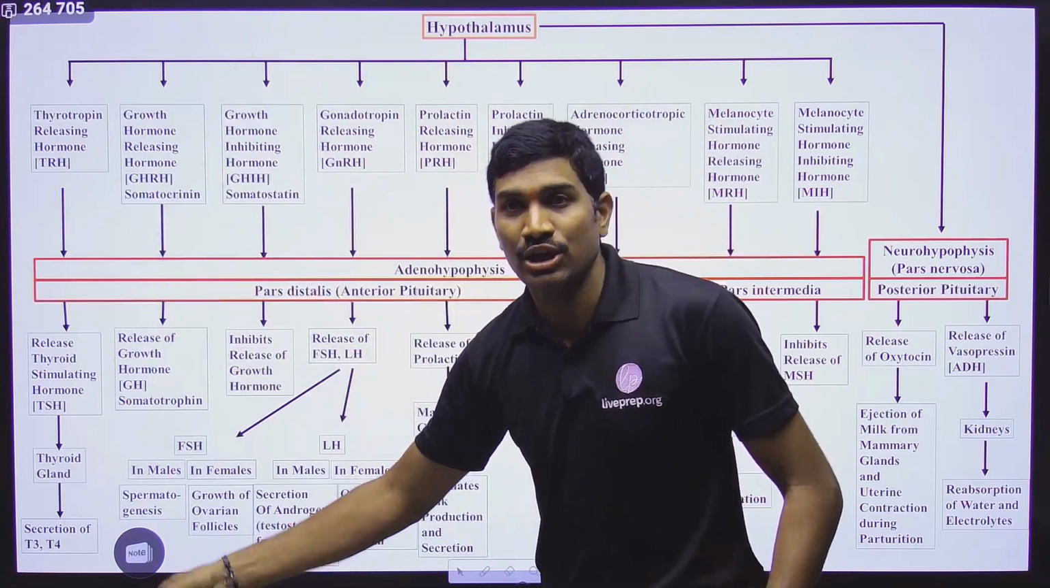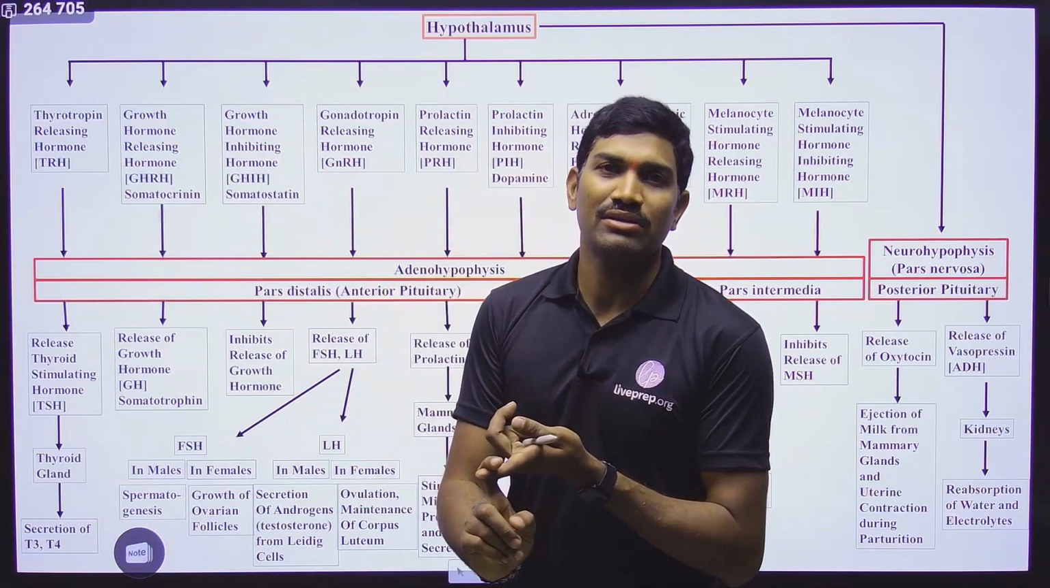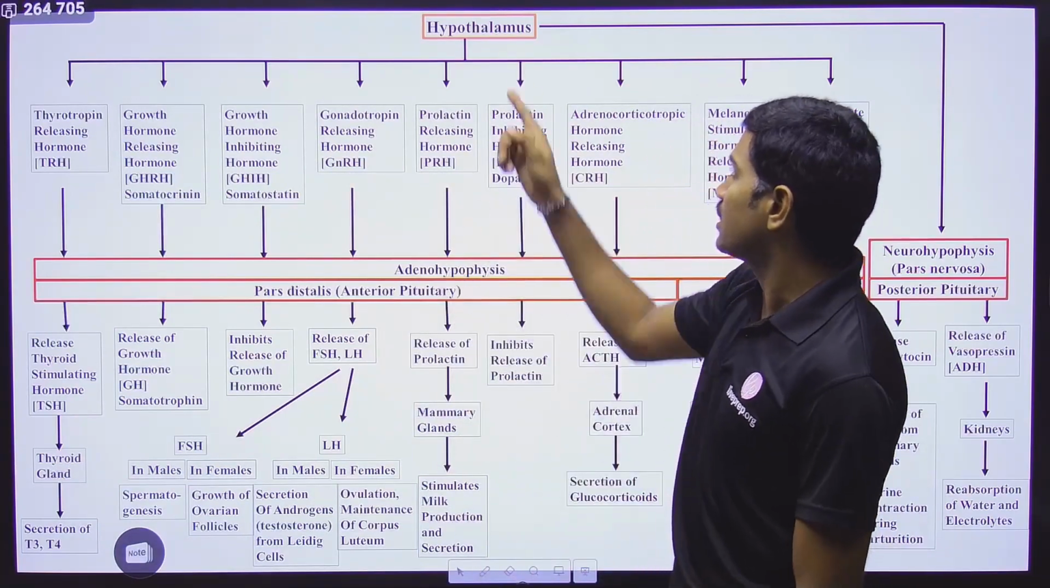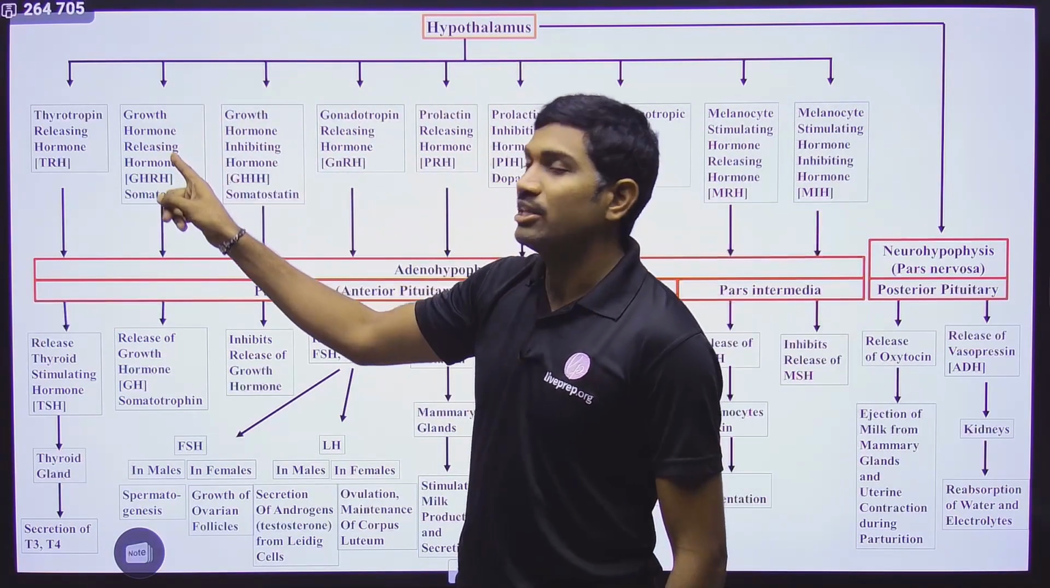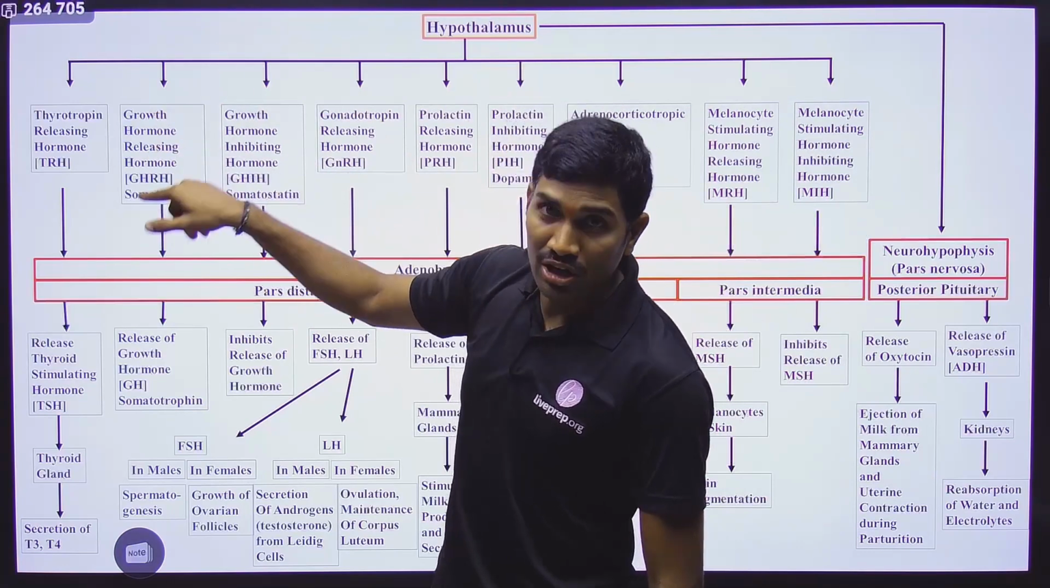This is the relation. If you understand this relation, then you can easily interlink each and every point. This is what about one particular sequence. Now let us come to the other hormone. Hypothalamus is releasing another hormone, and this hormone is called growth hormone releasing hormone.